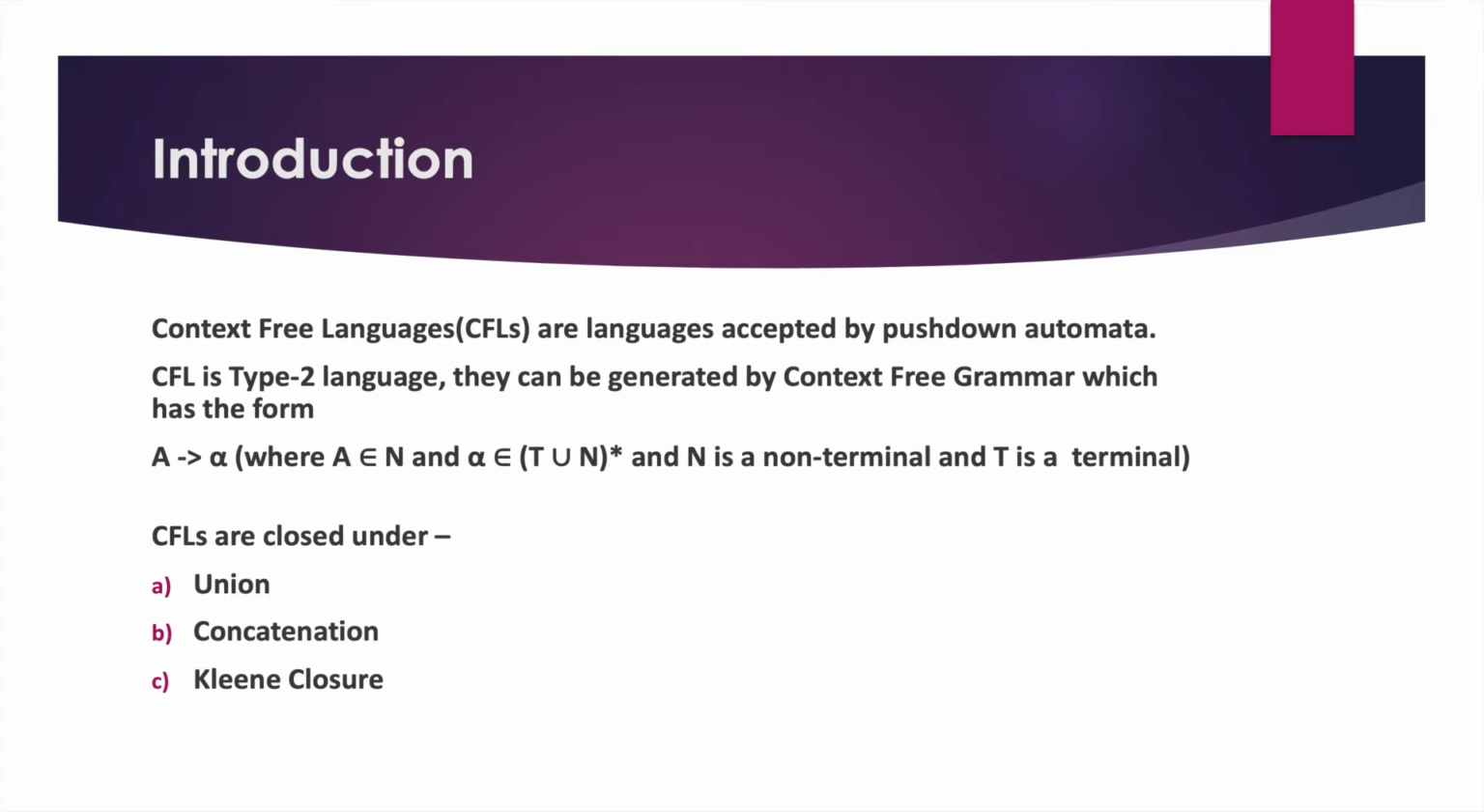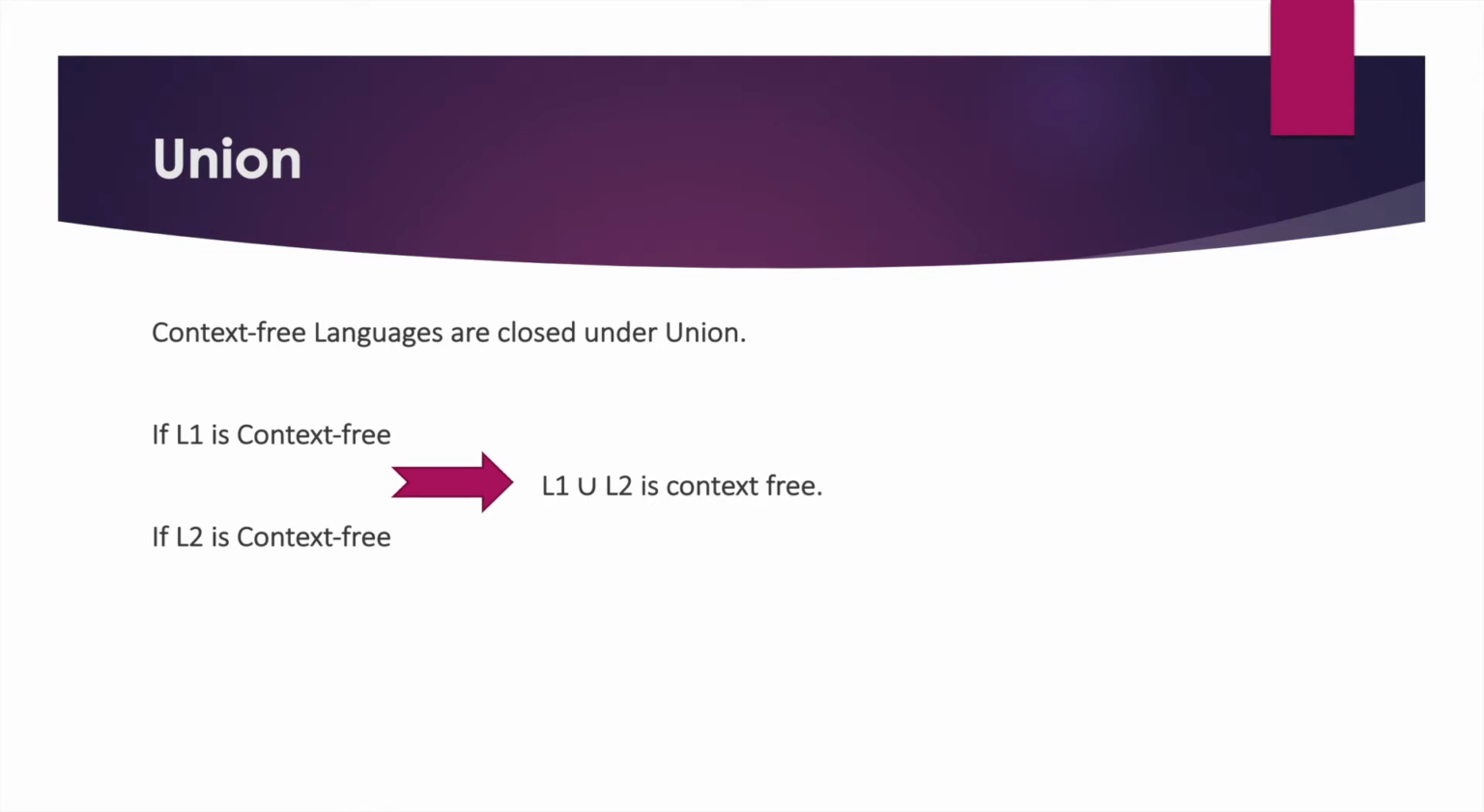Context-free languages are closed under three operations, that is union, concatenation and Kleene closure. We will be discussing all three properties one by one with examples. So let's start with union. Context-free languages are closed under union. If we take two context-free languages L1 and L2 and take their union, we would get a context-free language.